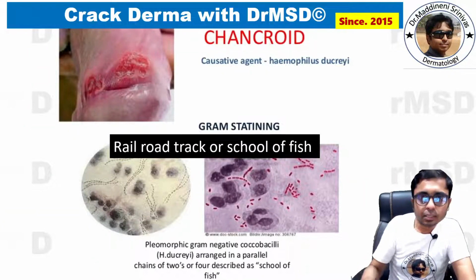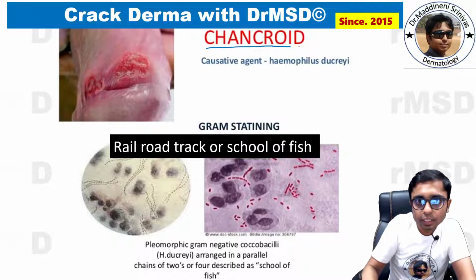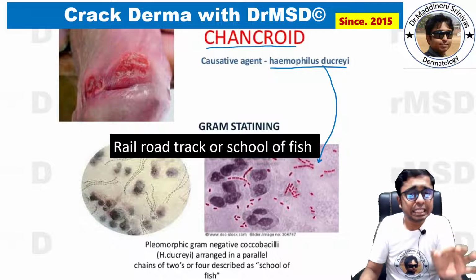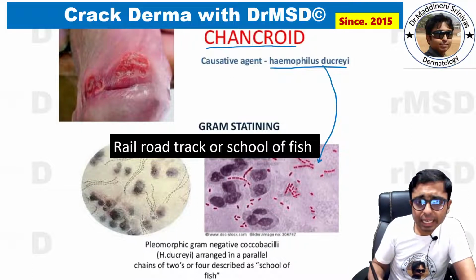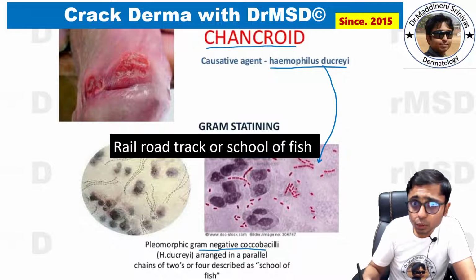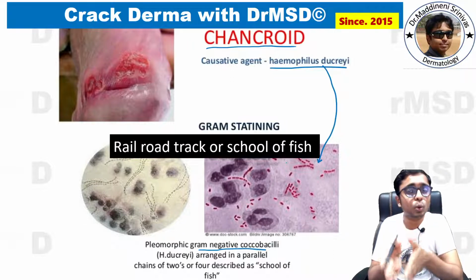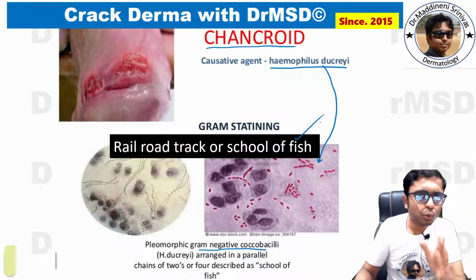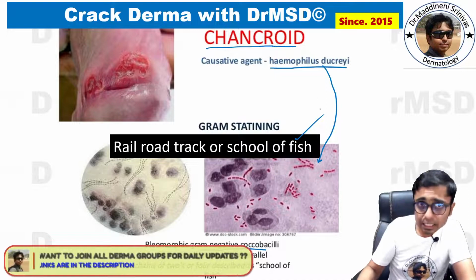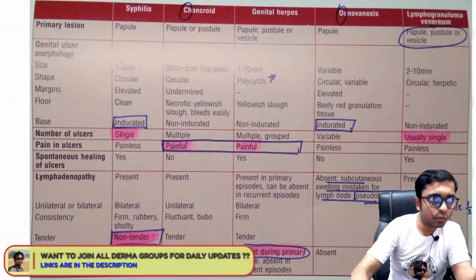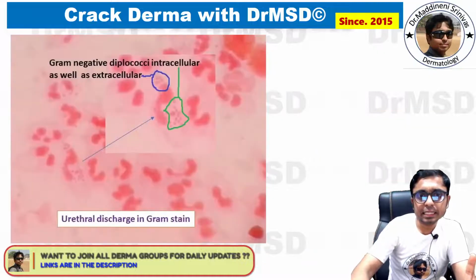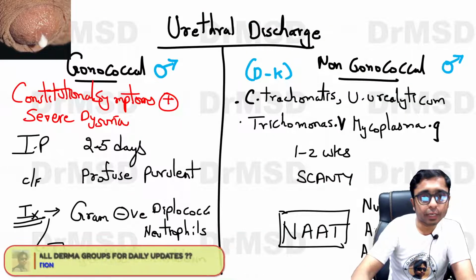As you can see here, in chancroid the causative agent is Haemophilus ducreyi, and if you observe this Gram stain carefully, you are able to notice that these gram-negative coccobacilli, Haemophilus ducreyi, are arranged in parallel rows, one after the other, just like a school of fish. This is a classical description seen in the case of Haemophilus ducreyi. This was discussed in microbiology, so we are not going into the details of this.